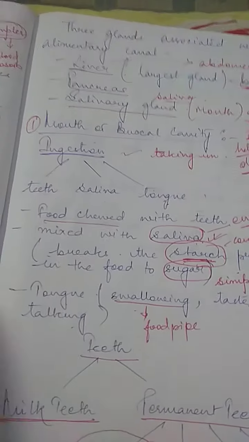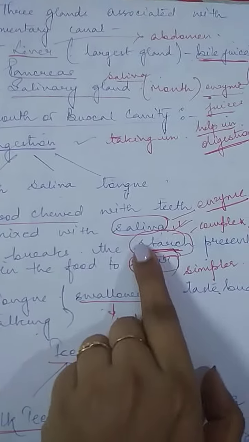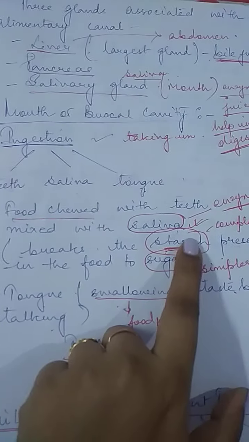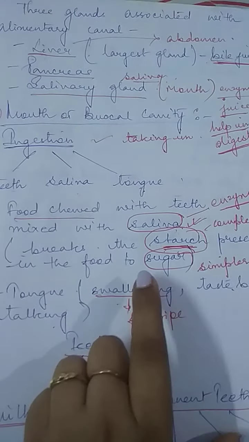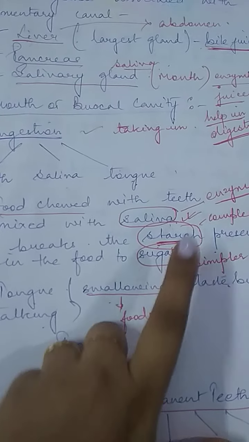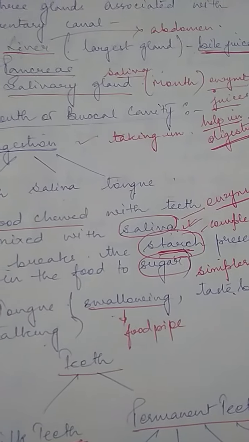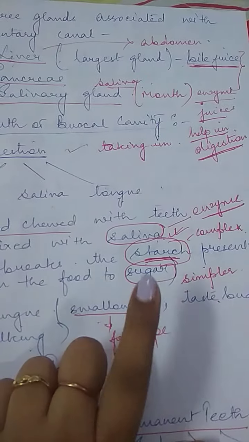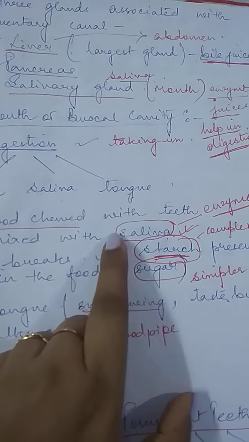Teeth have a separate function, which is that your food is chewed with the teeth. Next, it is mixed with saliva. What does saliva do? Saliva is an enzyme which helps in breaking down starch. It always acts on starch only. Starch is complex and it breaks it into a simpler form, which is sugar. Starch is present in your rice or bread. So when you eat rice or bread, after some time you will feel it is sweet. Why does it feel sweet? Because it is broken down into sugar. Starch to sugar, this is done by saliva.